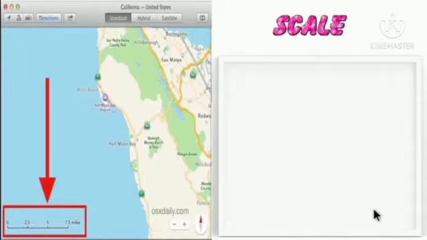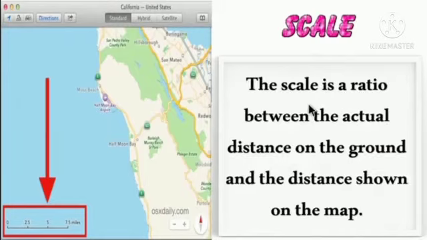The second component on the map is scale. Let's see the definition for scale. The scale is a ratio between the actual distance on the ground and the distance shown on the map.